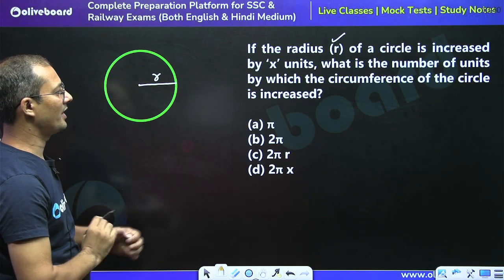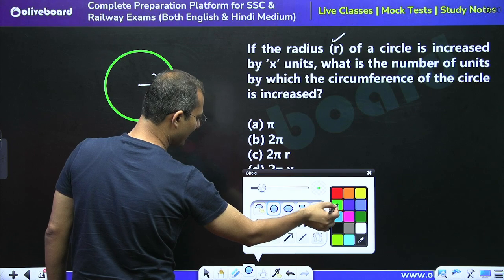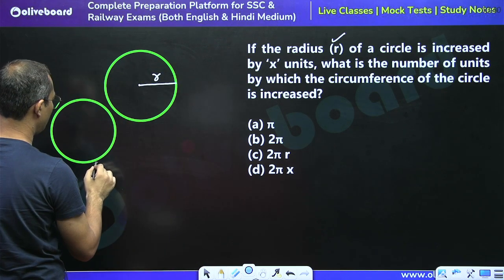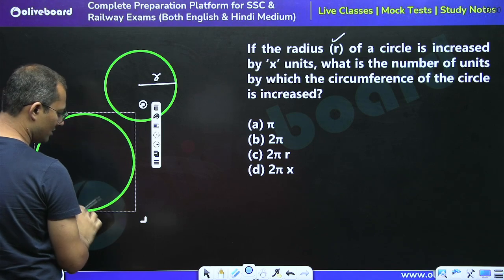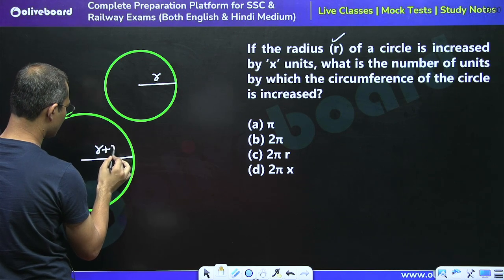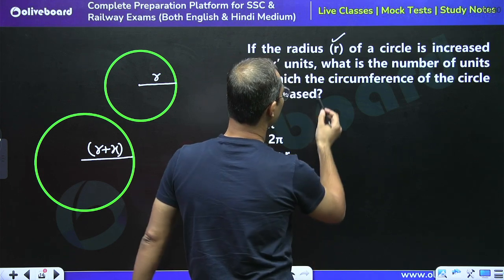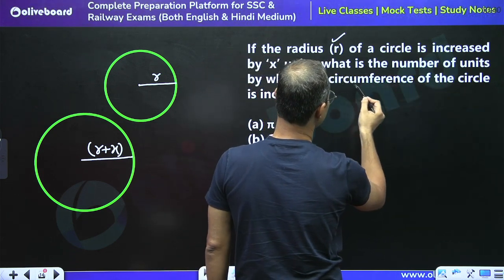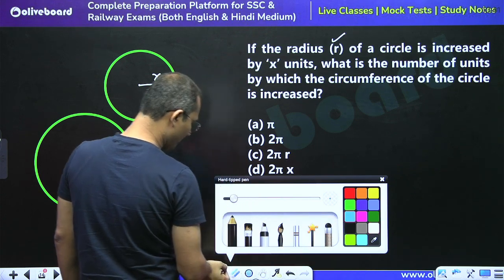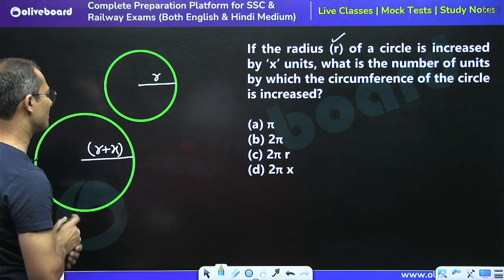If it is increased by x unit, in that case the radius would become how much? The radius would become r plus x. Is this clear? So please understand. Now the question is asking by what unit the circumference of the circle is increased, by y unit. So what is the circumference?